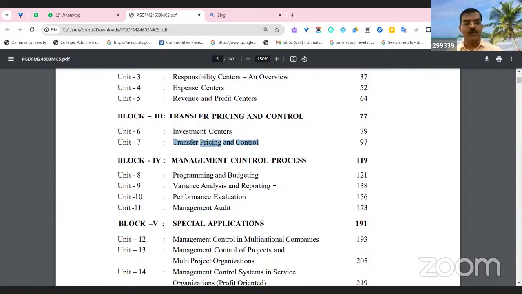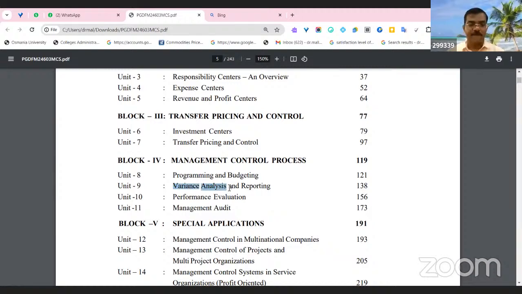First, we covered under unit number 8, planning and budgeting. Before starting any activity, they prepare some budgets or programs. A budget is nothing but estimations. Based on the estimations, they compare budgeted figures to actual figures, and then they get variances.